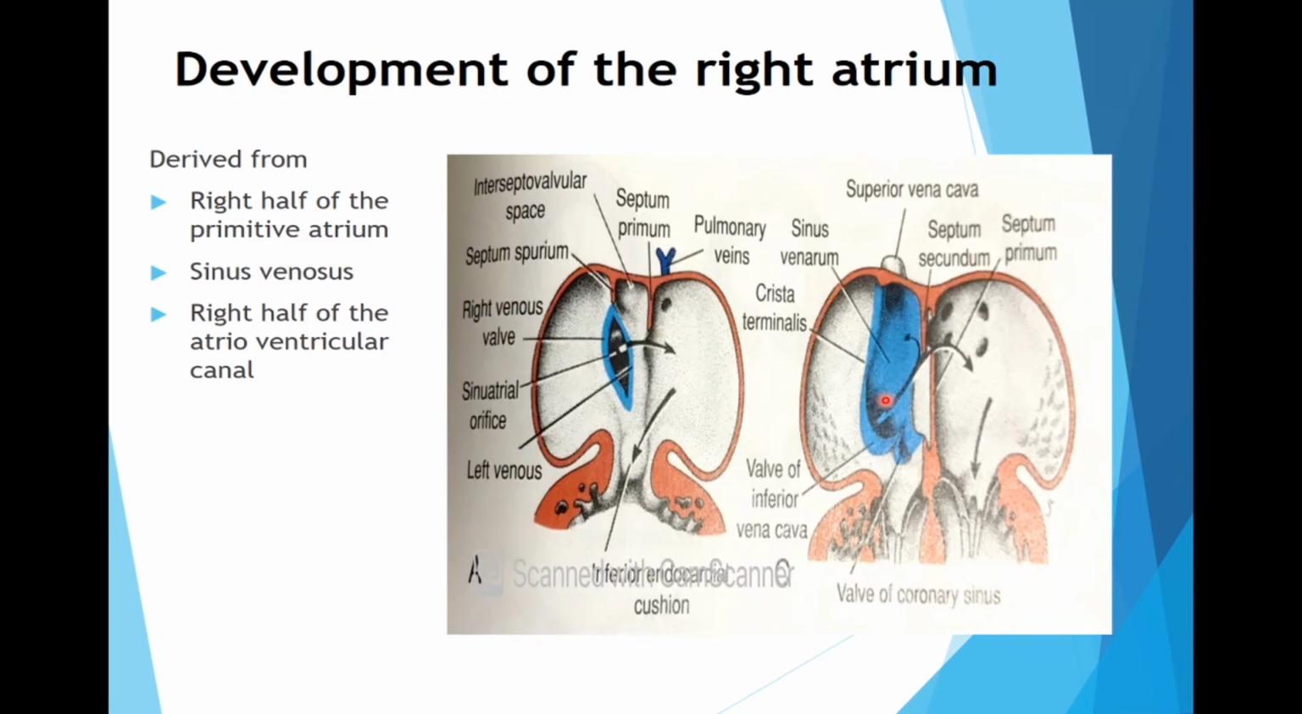Now, this is how the sinus venosus is incorporated, and the right atrium is derived from the right half of the primitive atrium. That is, this whole is the primitive atrium. And the sinus venosus gets absorbed and the right venous wall expands to form the crista terminalis. This crista terminalis is basically the dividing line between the primitive atrial chamber and the absorbed sinus venarum. So it is the rough and the smooth part. Sinus venarum is the smooth part, whereas the primitive atrium is the rough part.